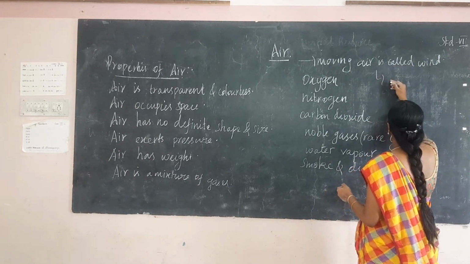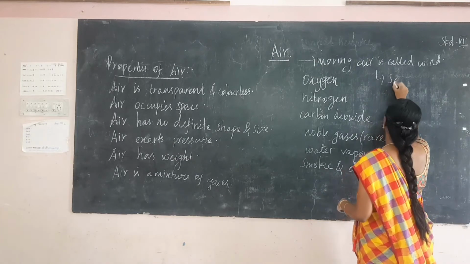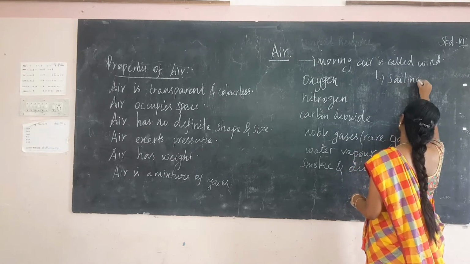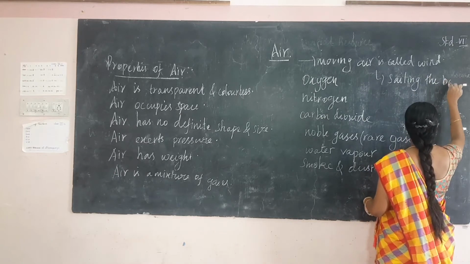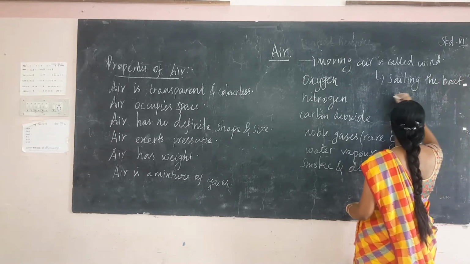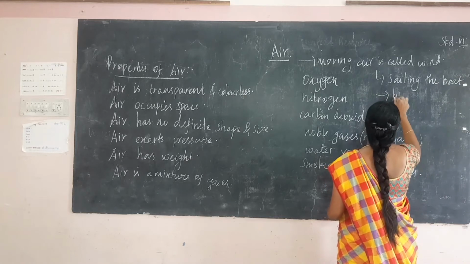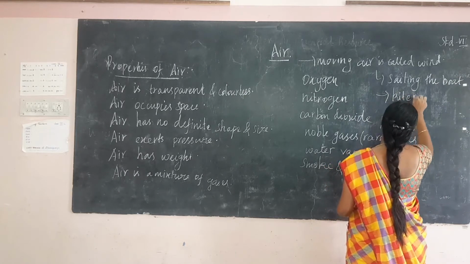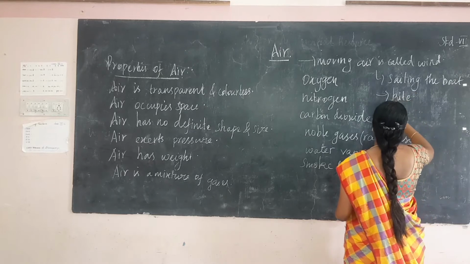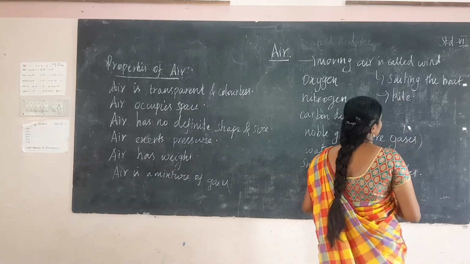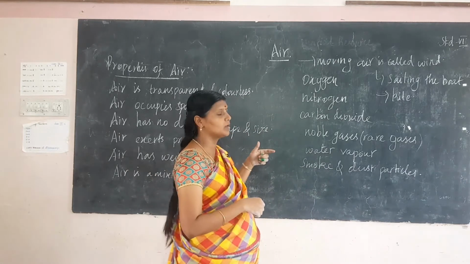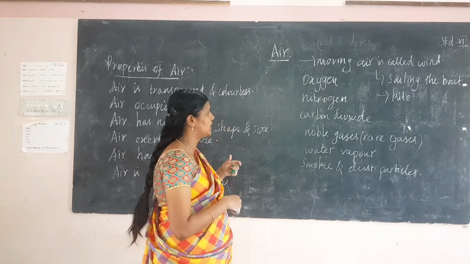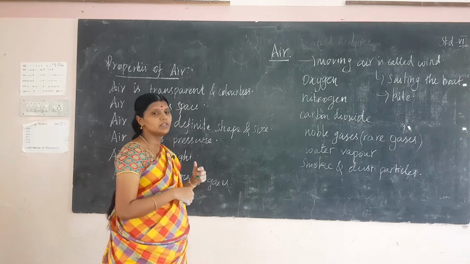This helps us in sailing the boat, and it also helps us to fly a kite. So, the moving air is called wind.